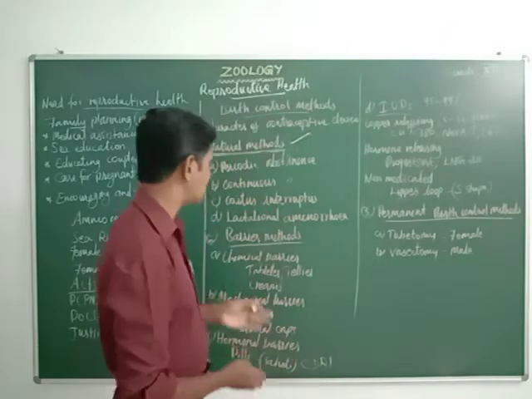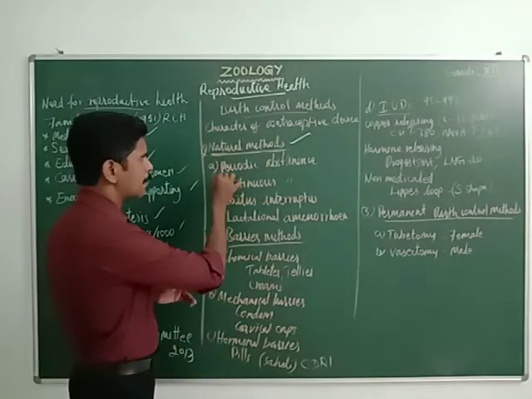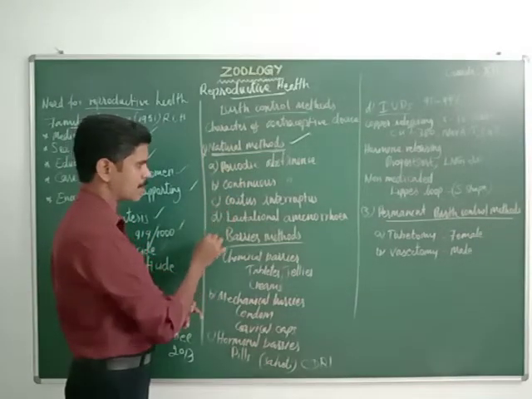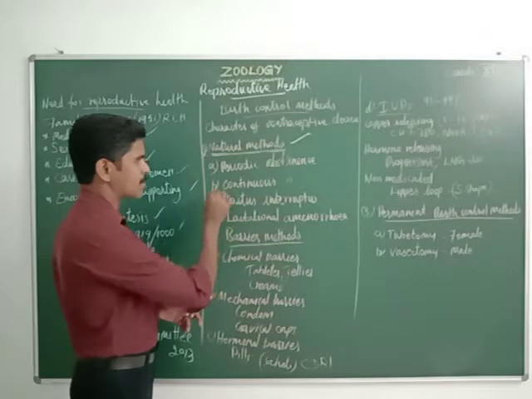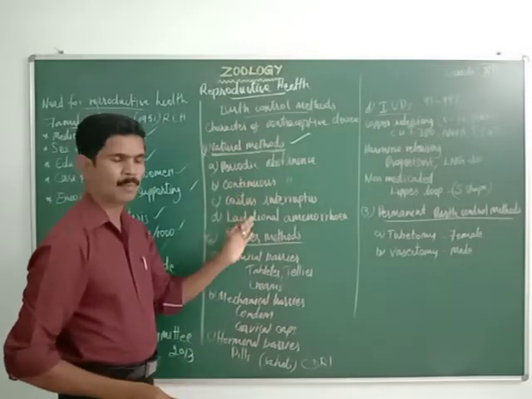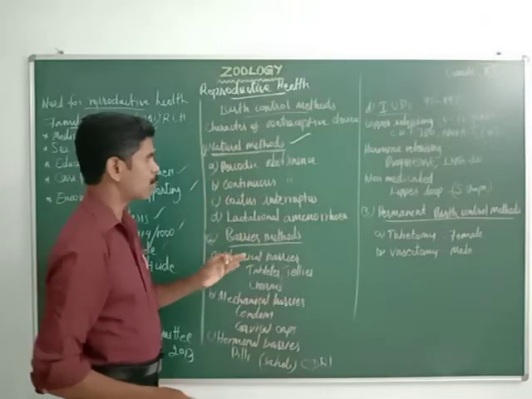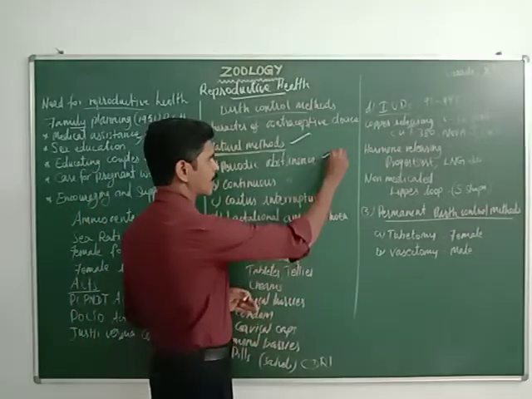There are 4 important natural methods. The first one is periodic abstinence, then continuous abstinence, then coitus interruptus, and the next one is lactational amenorrhea. These are the 4 important natural methods of birth control. Now we are going to study them one by one. The first one is periodic abstinence.